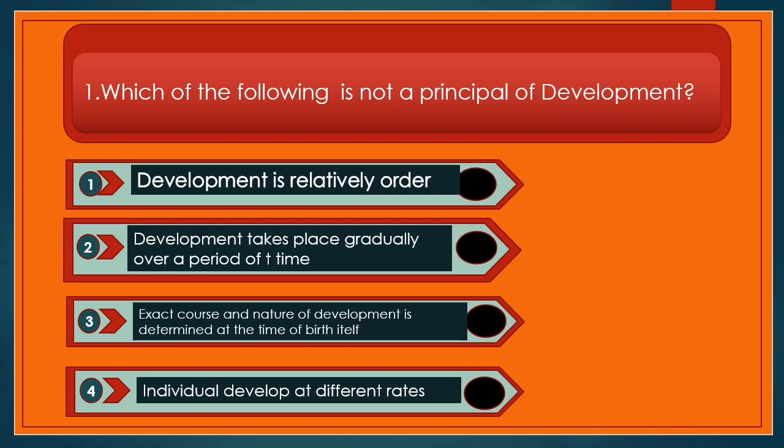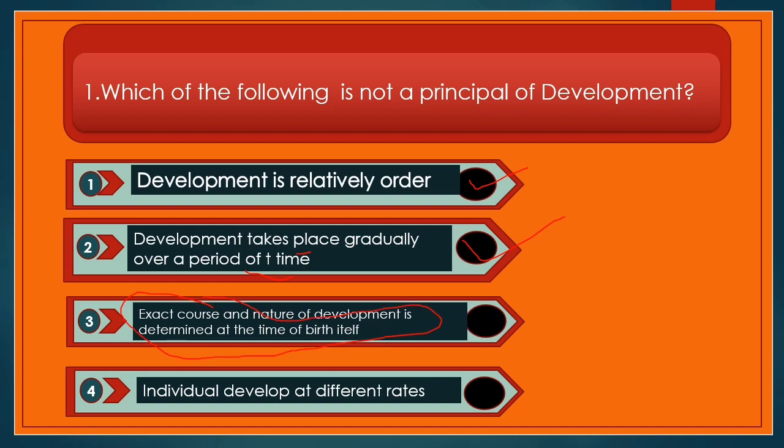Number 1, development is relatively orderly. This is correct. Yes, development is relatively orderly. We can say first our brain comes, then our body structures come, it develops step by step. Development takes place gradually over a period of time. This is also a correct characteristic. Now what is wrong here? The exact course and the nature of development is determined at the time of birth itself.